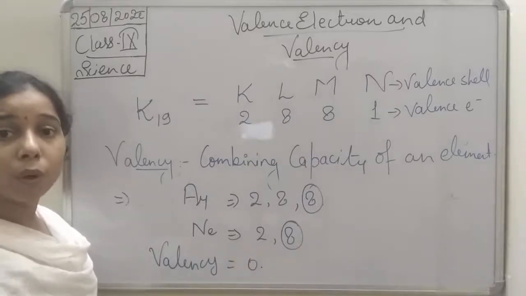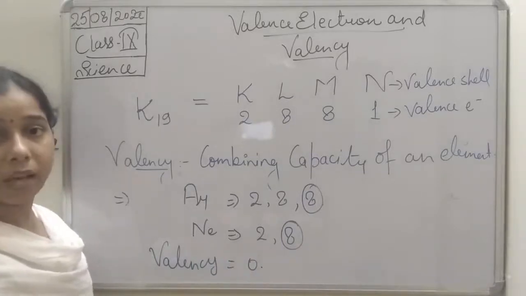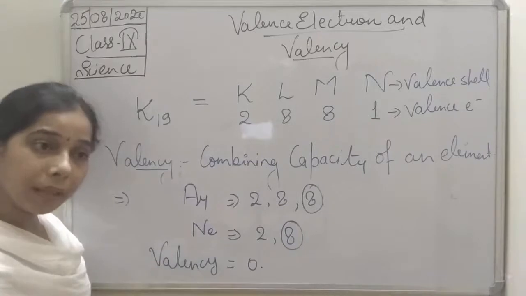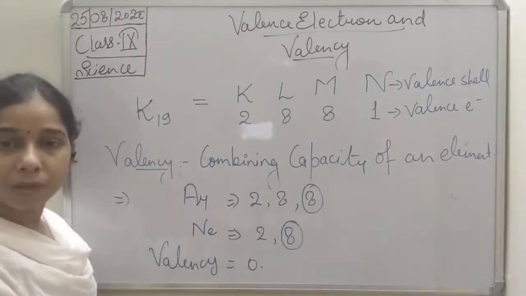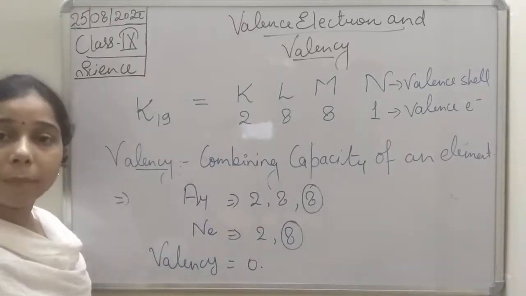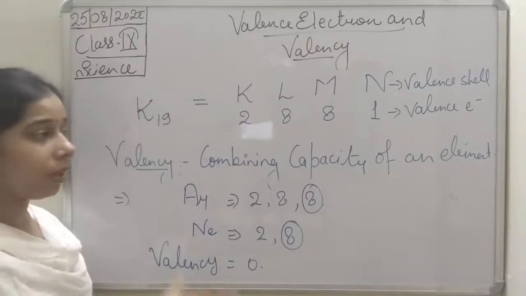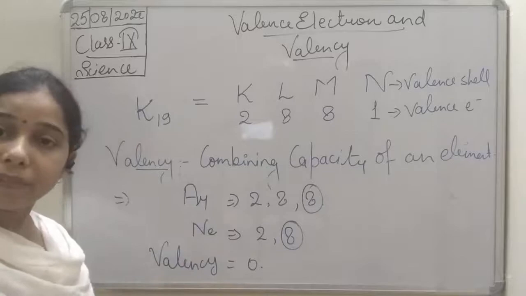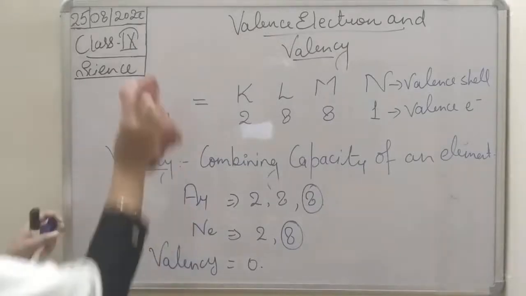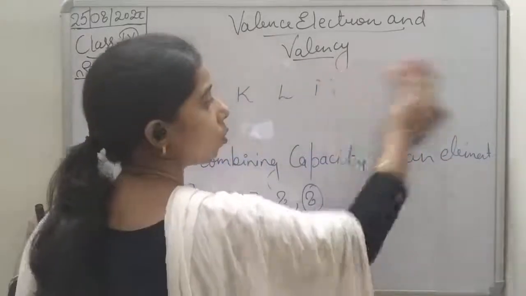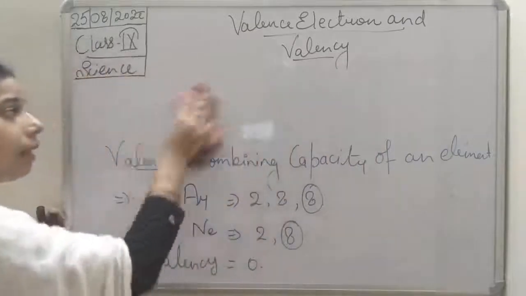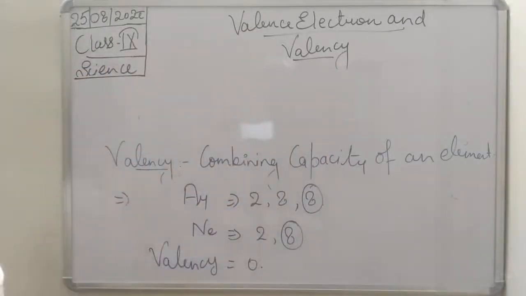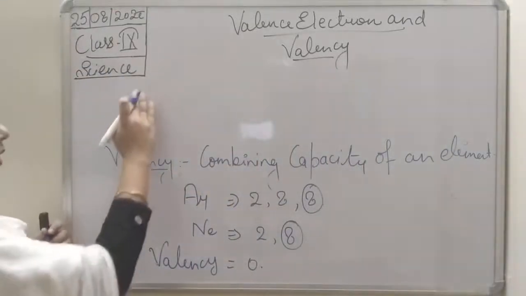So if they want to gain stability, what do they have to do? They have to combine with the other atom. This combination with the other atom will define their valency. And how will they combine with the other atom, students? Either by losing the electron, by gaining the electron, or by sharing the electron.